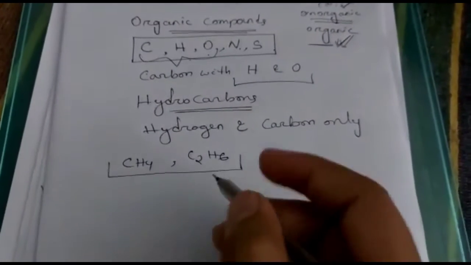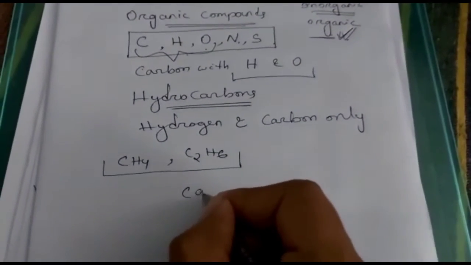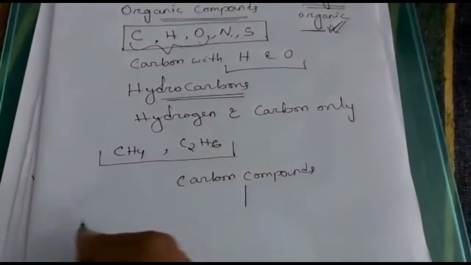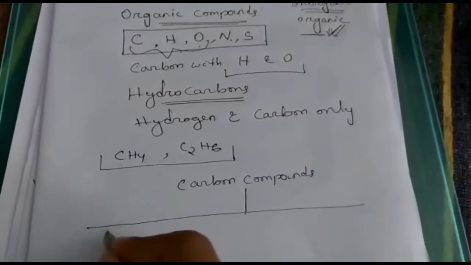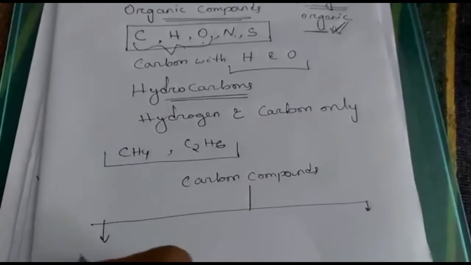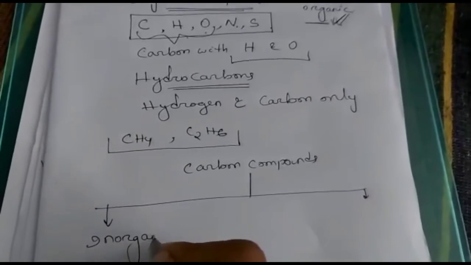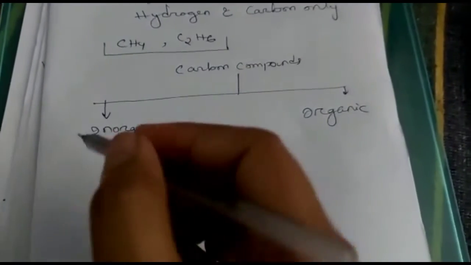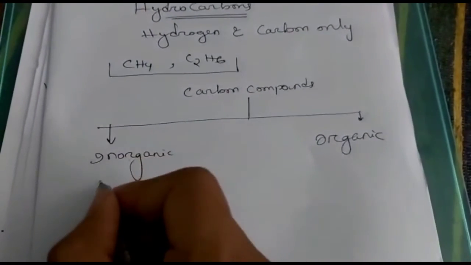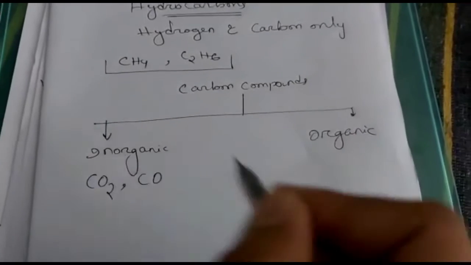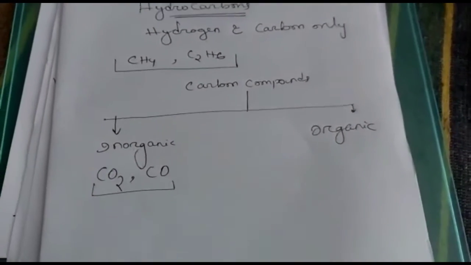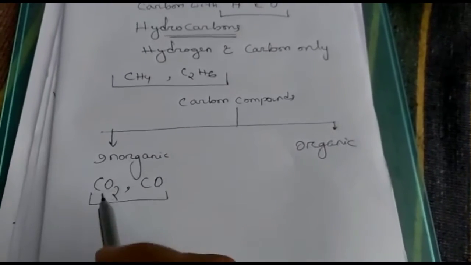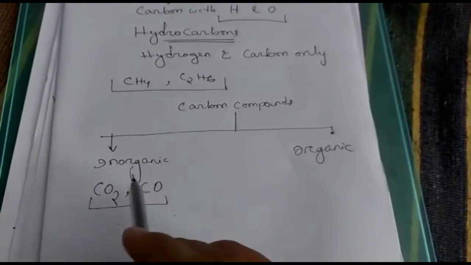Okay. Now come to the carbon compound, which is classified into two types: inorganic and organic. Now for inorganic, I am taking the example of inorganic carbon compounds: carbon dioxide, carbon monoxide. Now you will ask me, just previously I told you oxygen is also in organic compounds and carbon is also in organic compounds. So how is it possible that carbon dioxide and carbon monoxide are placed in inorganic compounds?